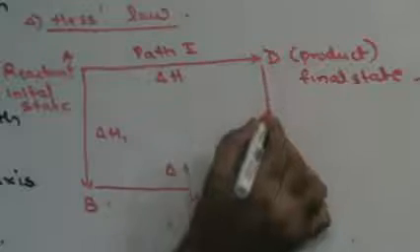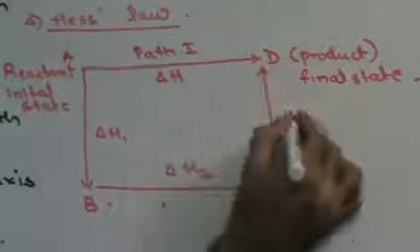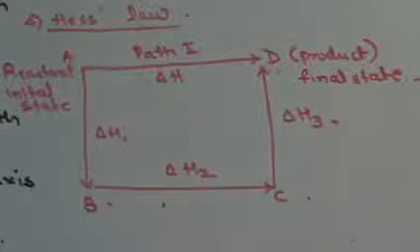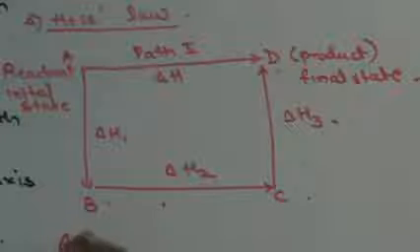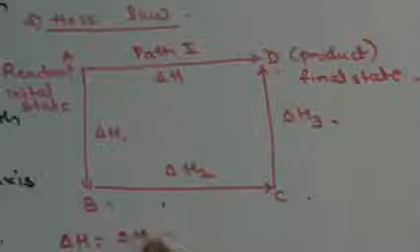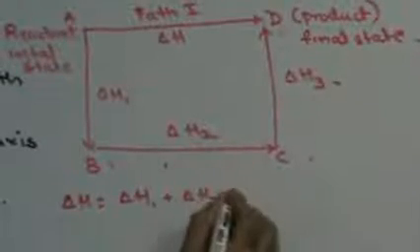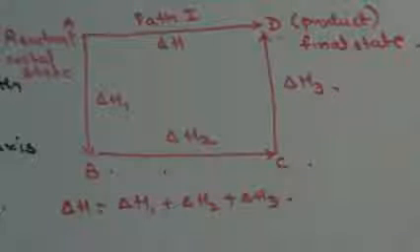Then from C it goes to D, change in energy is delta H3. What Hess's law says is that whether I directly go from A to D using path 1 or I go from A to D by using A, B, C, D, the total energy will still remain the same. That means delta H will be nothing but the sum of delta H1 plus delta H2 plus delta H3. That is Hess's law.